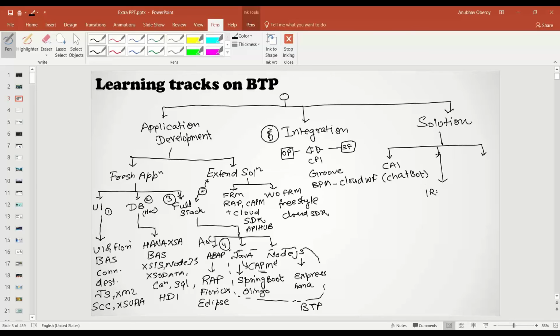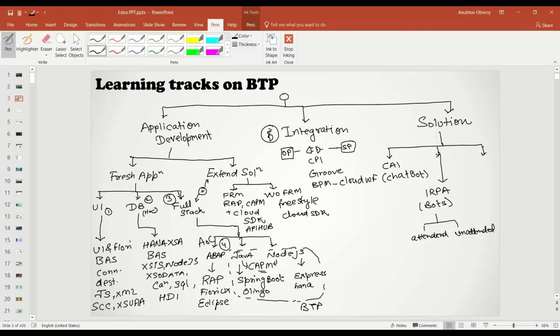Then we have iRPA, intelligent robotic process automation, where you can also build bots and skills to automate your repetitive tasks, which take a lot of human effort, directly by a bot. This is mainly for automation of your production system, and it is also powered by machine learning to reduce human effort. We have both types of bot, unattended and attended. An attended bot requires human supervision, and an unattended bot is like a background job.